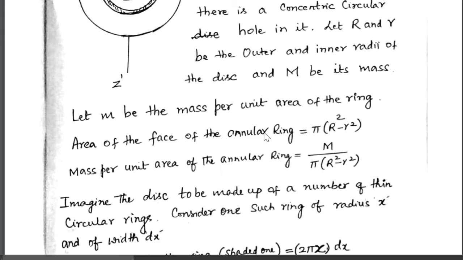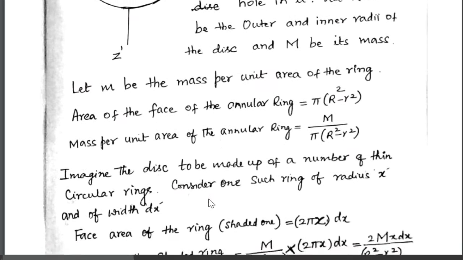So therefore, area of the face of the annular ring is pi into R square minus small r square. Mass per unit area of the annular ring is total mass M divided by pi into R square minus small r square.